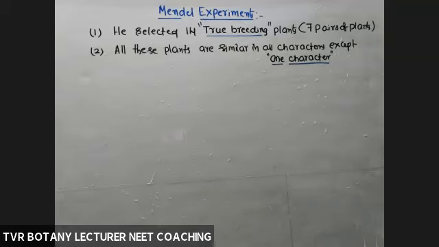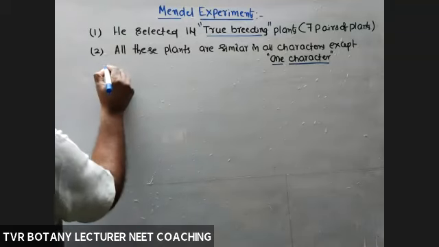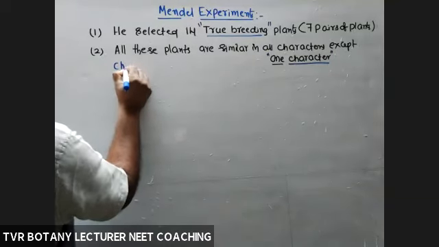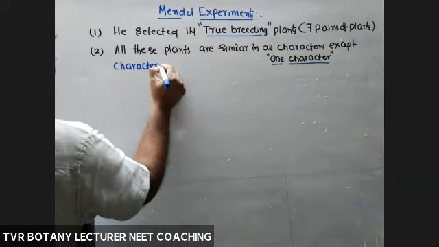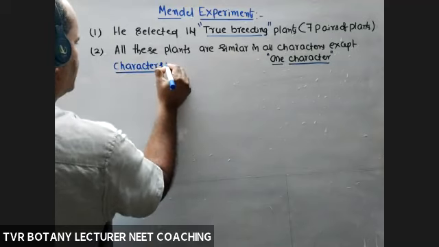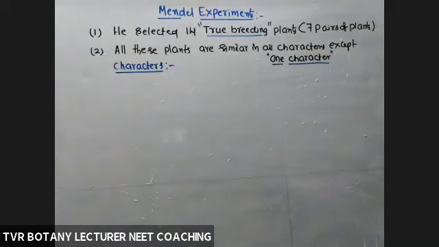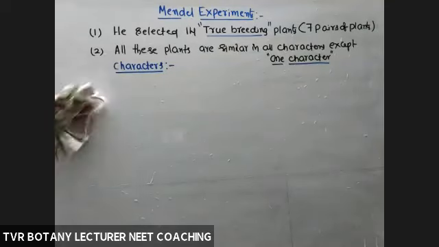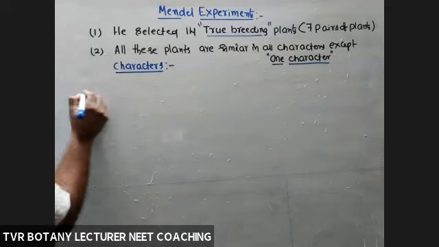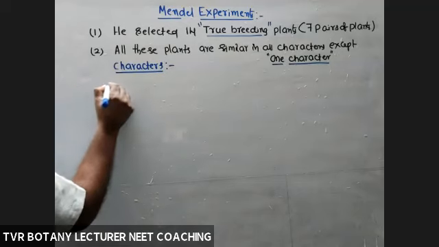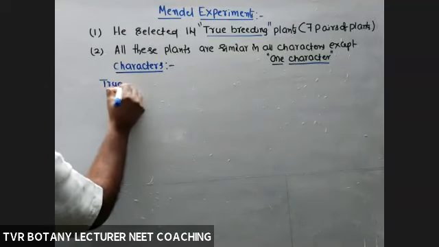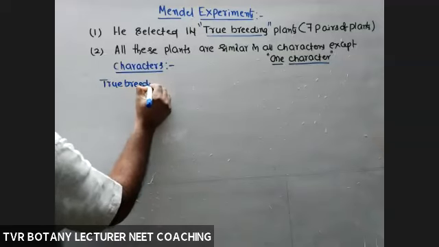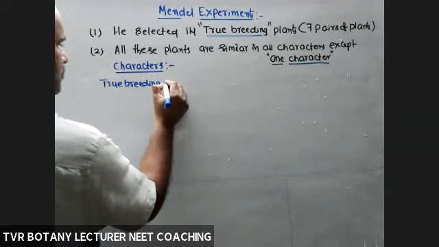Right? Now, what are the characters? So what about characters selected by Mendel? What type of characters? And how to understand what is the difference between character and a trait? Now, with the help of this, you can understand. Okay, so first one, true breeding line, true breeding pair I am taking.